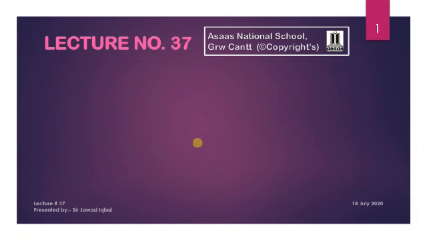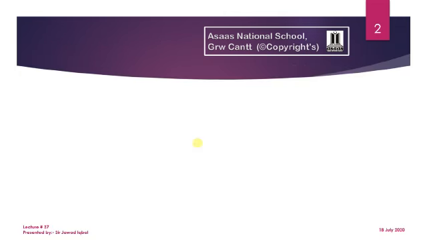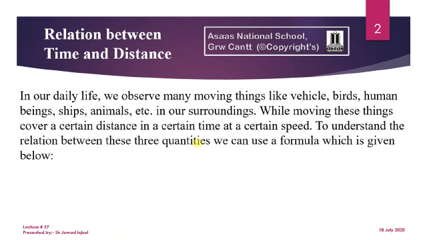Today our lecture number is 37 and once again we are on the same chapter number 6, direct and inverse variation, exercise number 6.4 and question number 1 to question number 4. Now today we are going to discuss the relationship between time and distance. What do you know about the time and distance proportionality?